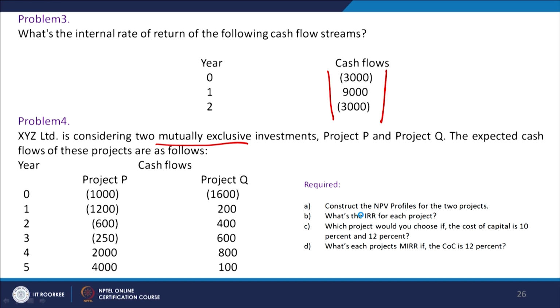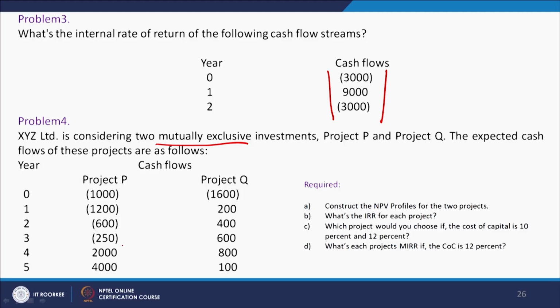We have to make the NPV profile of the two projects, then calculate the IRR of the two projects, then answer which project you would choose if the cost of capital is 10% and 12%. And the last question is what is each project's MIRR if the cost of capital is 12%. So, we have to answer these four questions, and after doing this problem I think most of the issues related to capital budgeting, as far as the practical problems are concerned, will be clear to you.